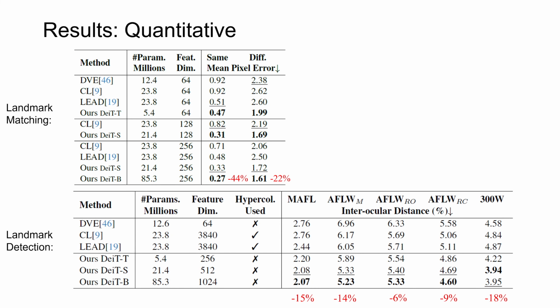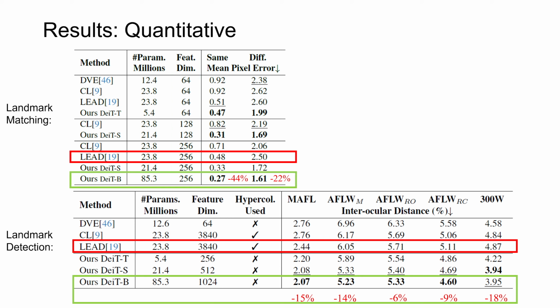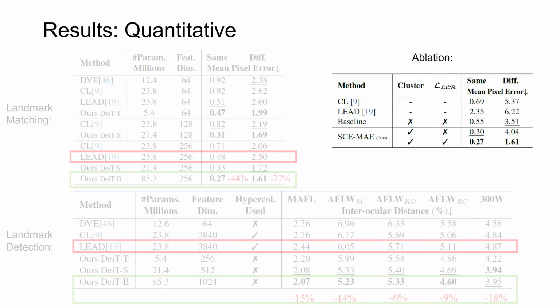Now let's take a look at some of our experimental results, which demonstrate the effectiveness and robustness of our SCE-MAE framework. Here we show some quantitative results of the comparison between our method and the previous state-of-the-art. The results are grouped by feature dimensions. We reduced error by 22 to 54% on landmark matching and 6 to 18% on landmark detection, which demonstrates the effectiveness of our method. The ablation study also proves the importance of every proposed component in our method.